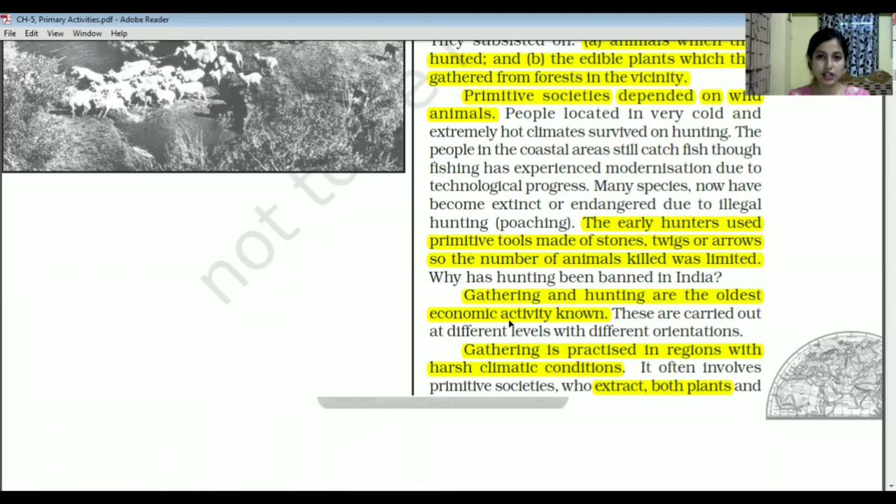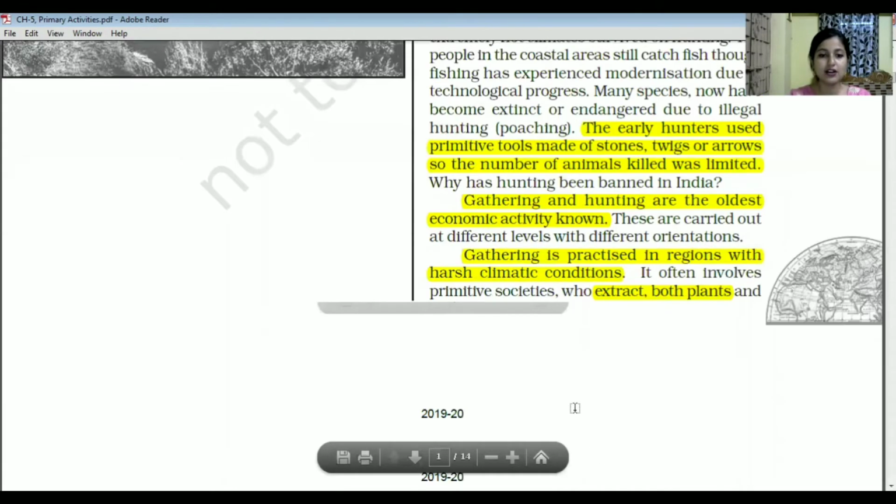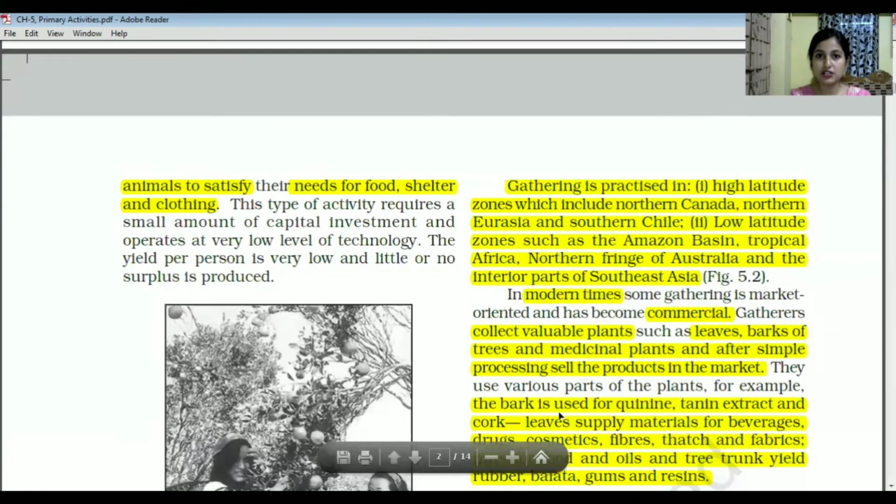Gathering is specifically practiced in regions with harsh climatic conditions, and it often involves primitive societies who extract resources from both plants and animals to satisfy their basic needs for food, shelter, and clothing.